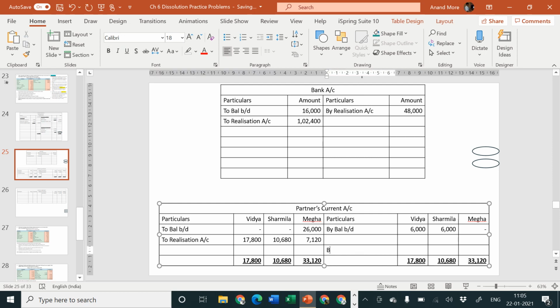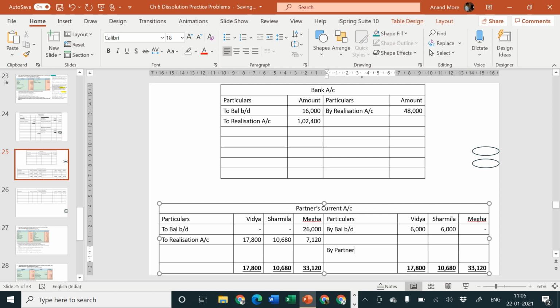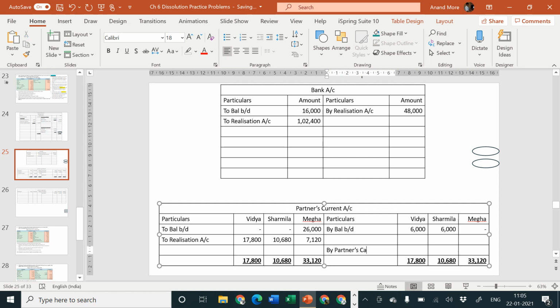This we are going to transfer to the partners' capital account. It will be how much? 33,120. From 10,680 remove 6,000, that comes to 4,680. And from 17,800 remove 6,000, that comes to 11,800.